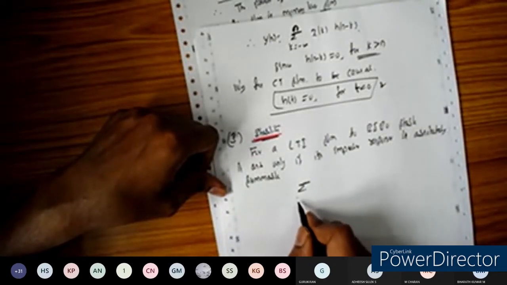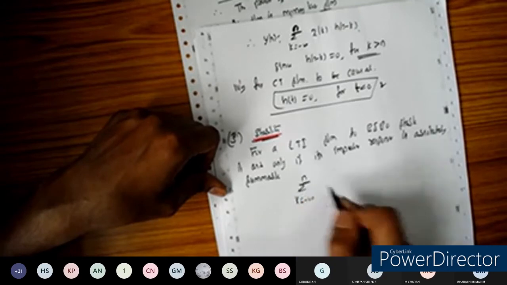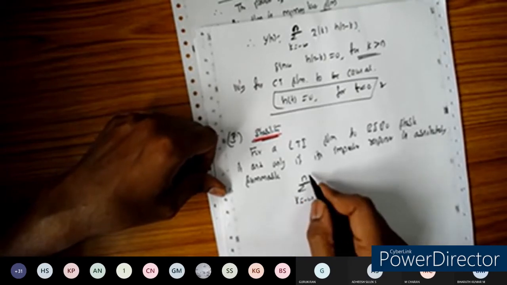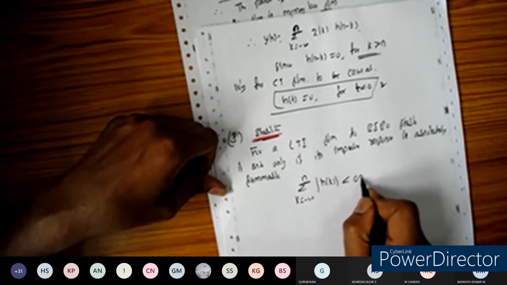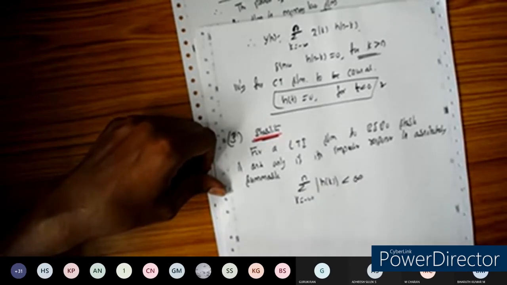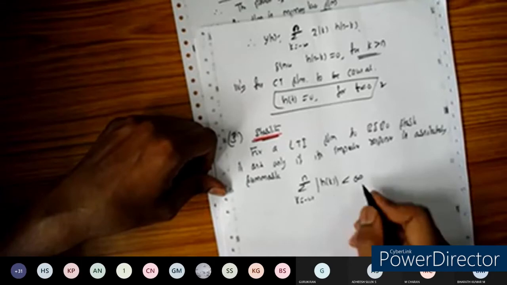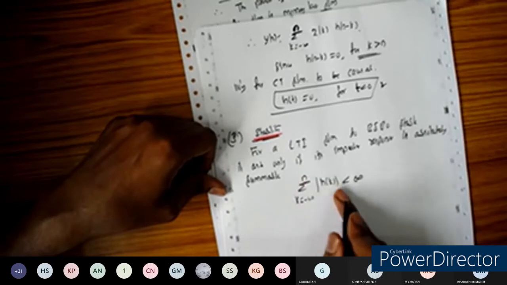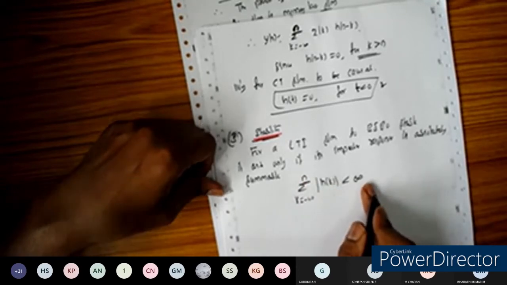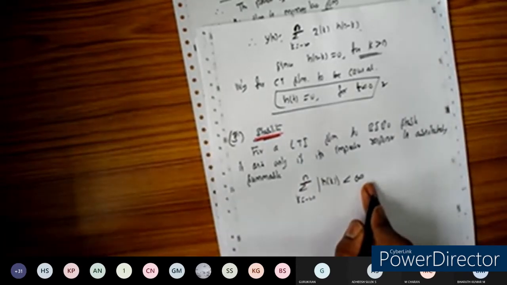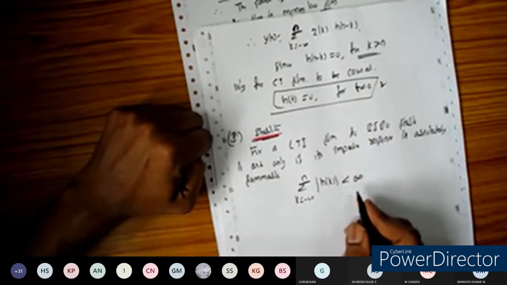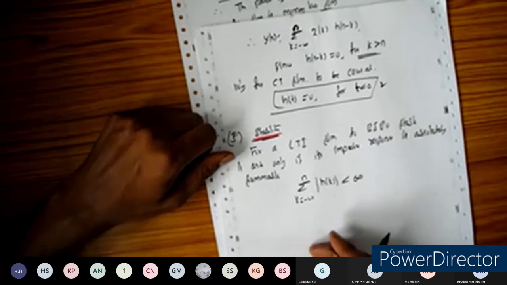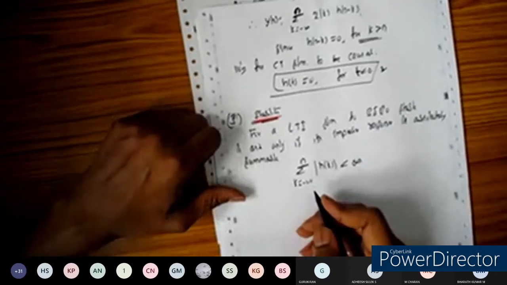If I take the summation from k equal to minus infinity up to infinity of the magnitude of h of k, that should be less than infinity. Then we can say it is a stable system. Otherwise, if it is not less than infinity, we can say it is an unbounded system, or not a stable system.